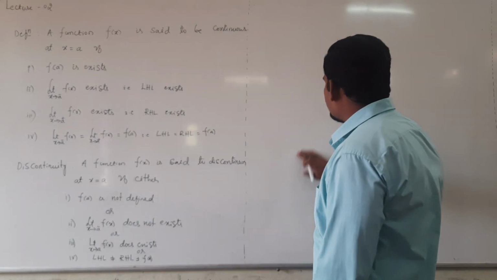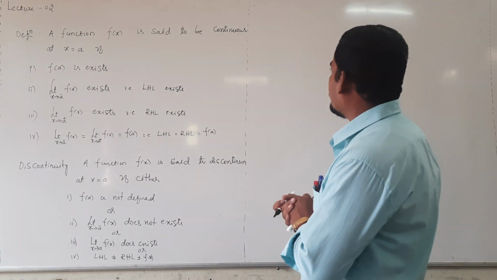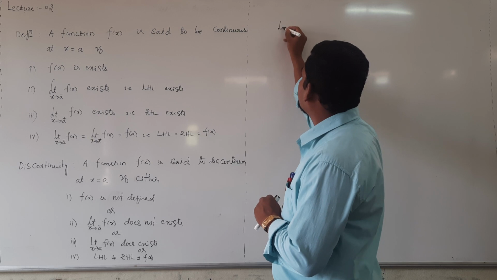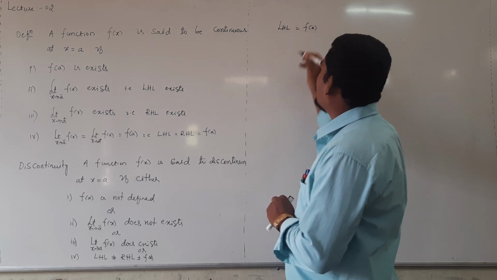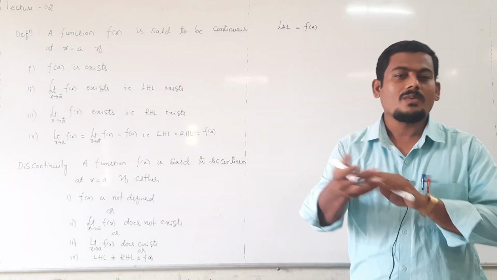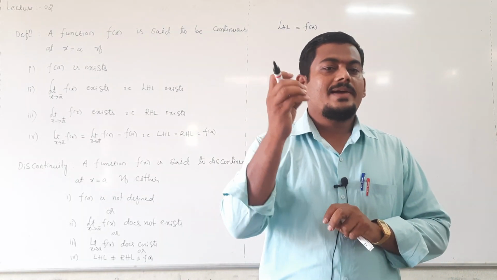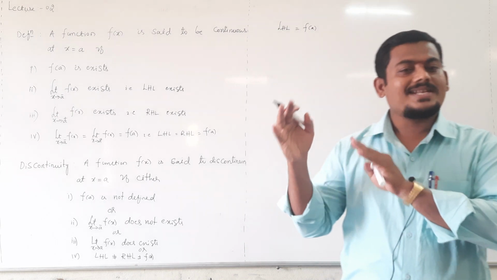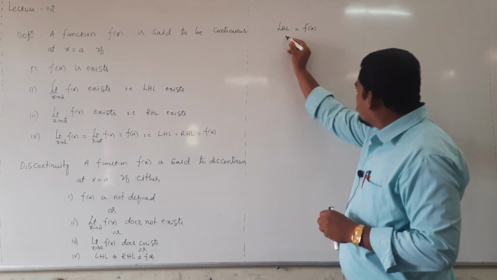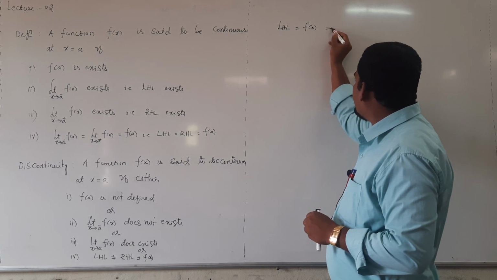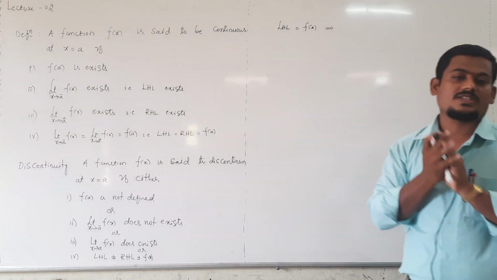Next, sometimes what happens, the left hand limit value and the functional value are equal. In some problems, the left hand limit value and the functional value are equal but not equal to the right hand limit. This type of continuity is known as a left continuous function.